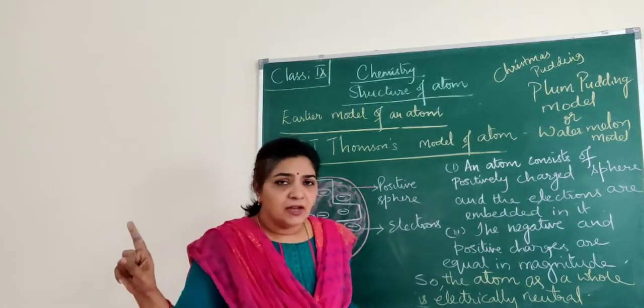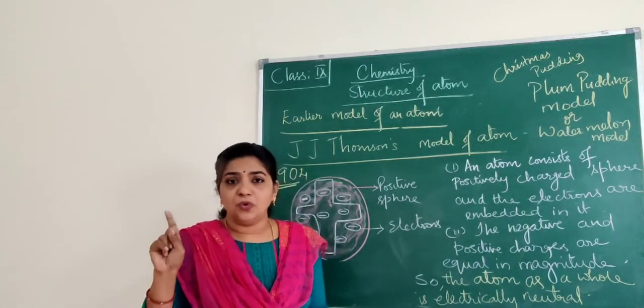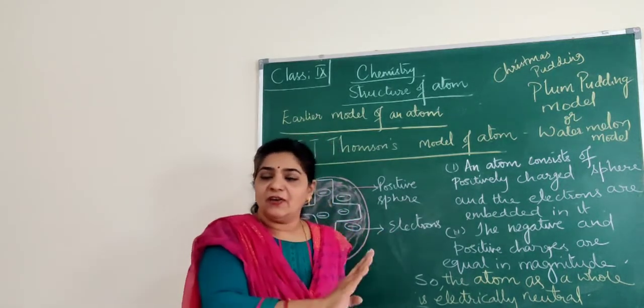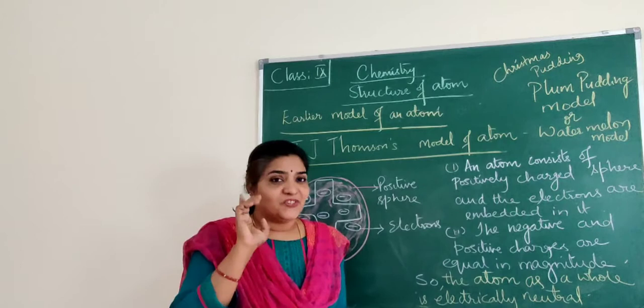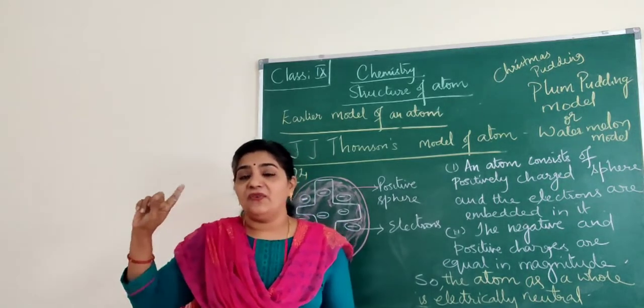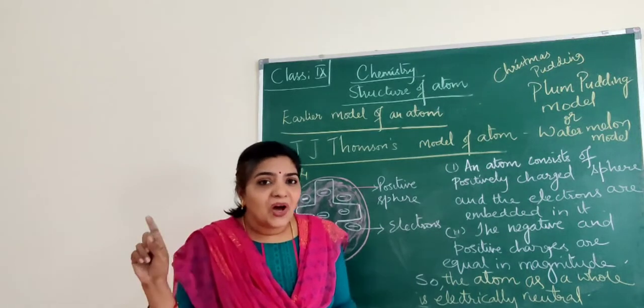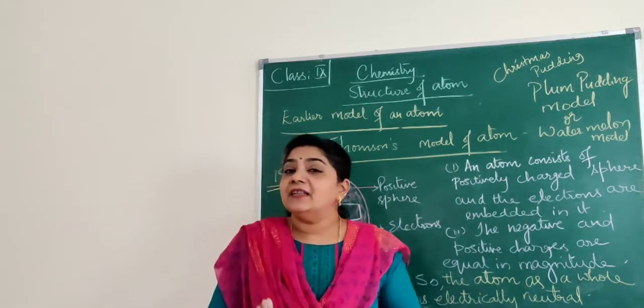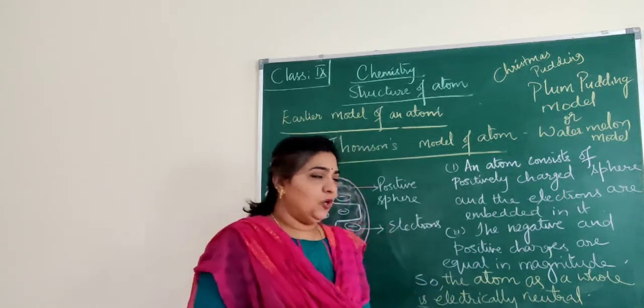An atom is always neutral. It is electrically neutral. The reason is that the number of positive charges is equal to the number of negative charges. We have learnt that the number of protons is always equal to the number of electrons. That you have to keep in mind. Because of which atoms are electrically neutral.